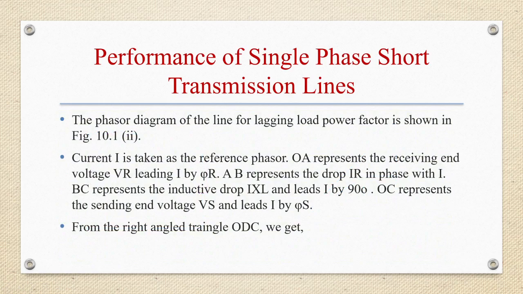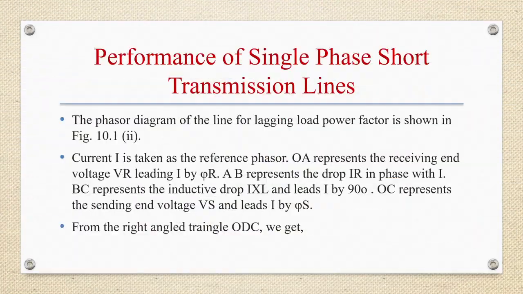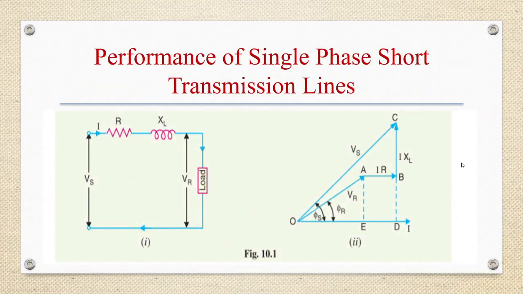From the right angle triangle ODC, we can write OC square, the hypotenuse square, is equal to OD square plus DC square. OC is nothing but VS, OD is OE plus ED, and DC is DB plus BC.